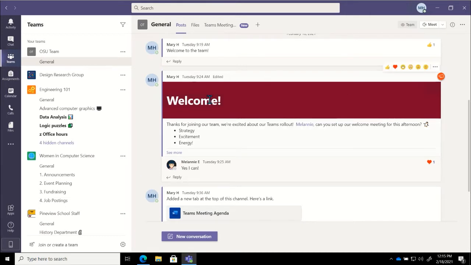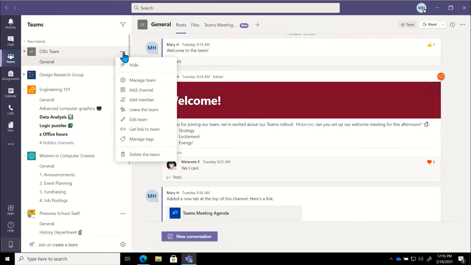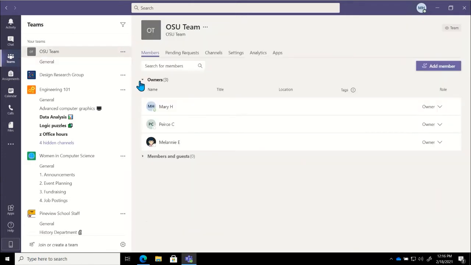So to go into my team member settings, right next to my team, my OSU team, I'm going to see those ellipses right there. I will click on those 3 dots, and I will open up a drop-down menu. The first thing that we're going to do here is go 2 down into Manage Team. When I click on that, the first screen it takes us into is where it's going to show us who our team owners are, as well as who our team members are.